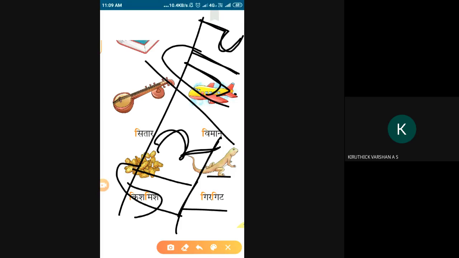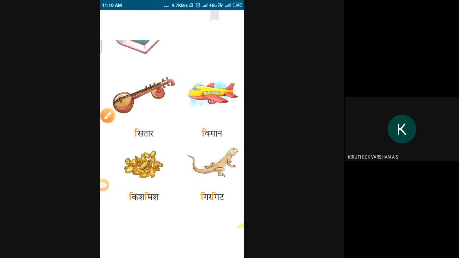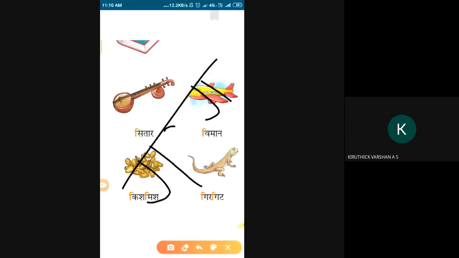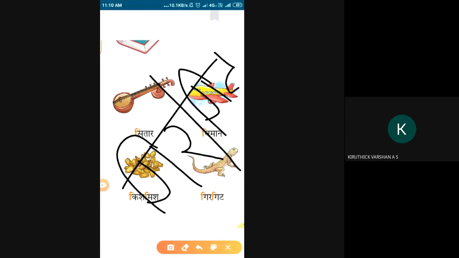In our home we saw on the wall, the lizard is moving, right? So the lizard's name in Hindi, what? Girgat. See the pronunciation, child. This is ga and this is also ga. We are adding ra here and ta here. Both have the e sign.